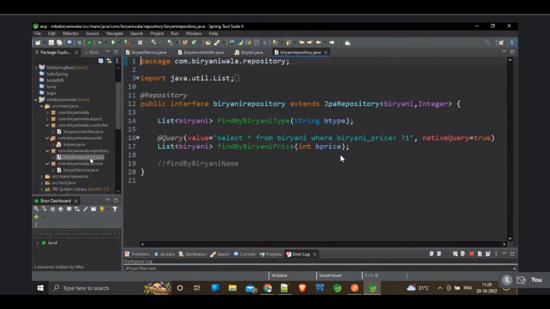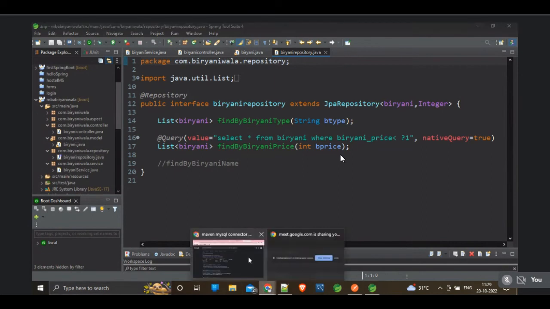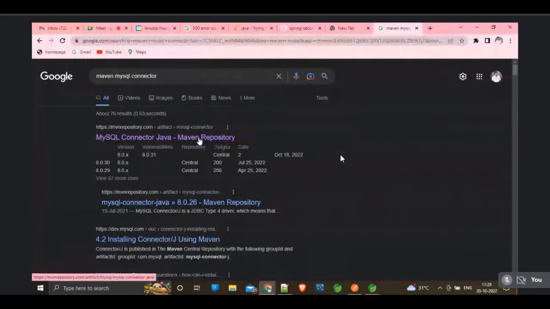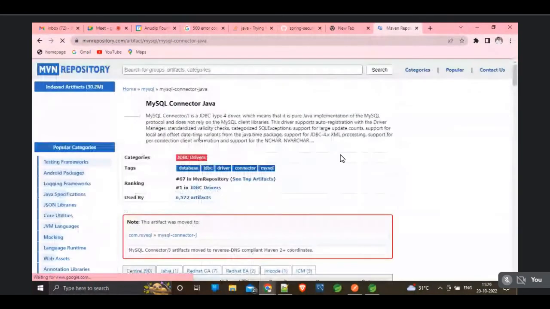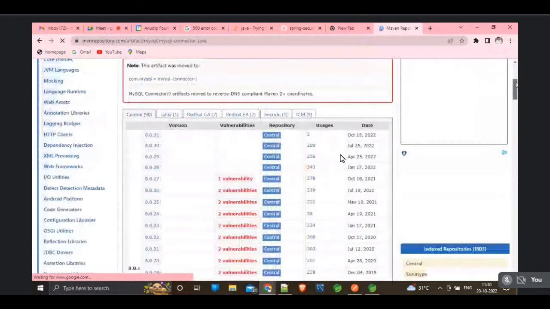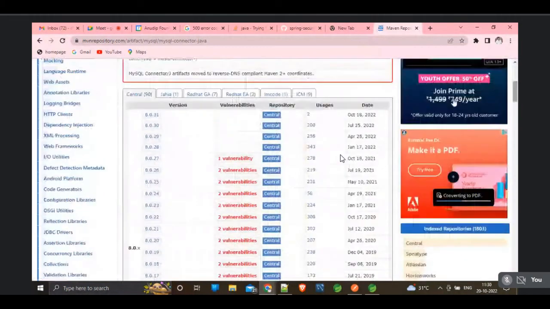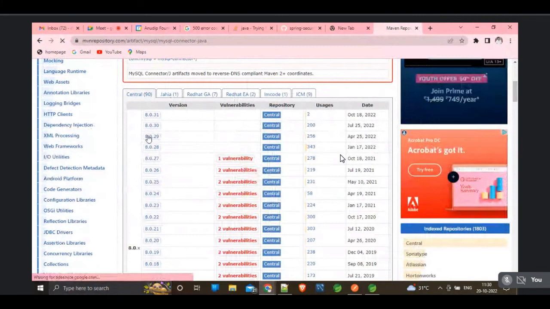Okay, so to work with MySQL we need a connector, right? That connector is nothing but MySQL Connector J. So here you can type Maven MySQL connector in Google. Here we have to copy the MySQL dependency. You can use anything, 8.0.29 or 8.0.28 also.